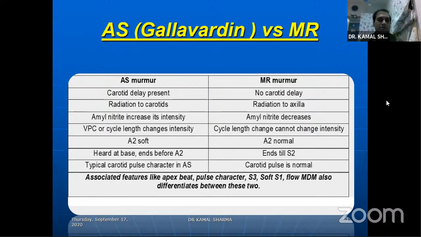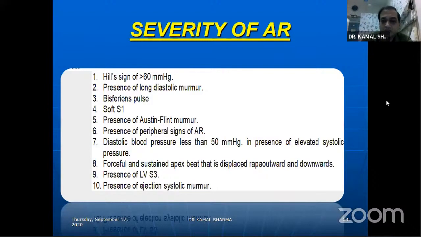A2 is soft in AS while A2 is normal in MR. The murmur of AS is best heard at the base of the heart and ends with the A2, while the murmur of MR ends with the S2. Typically, carotid pulse, you can differentiate based on that whether you are dealing with AS or MR. Associated features like apex beat, pulse character, S3, soft S1, and MDM also differentiate the two.